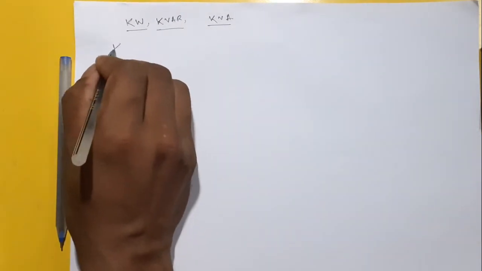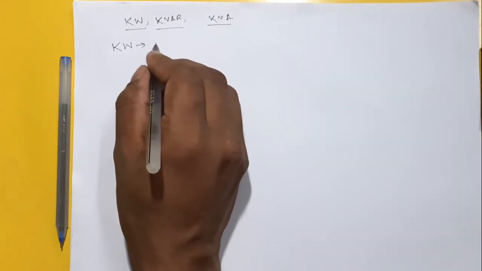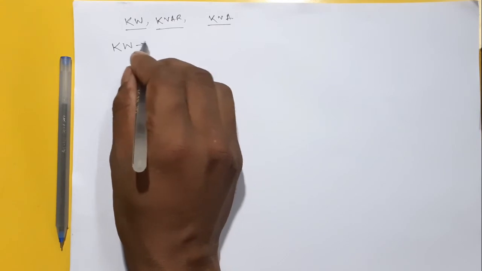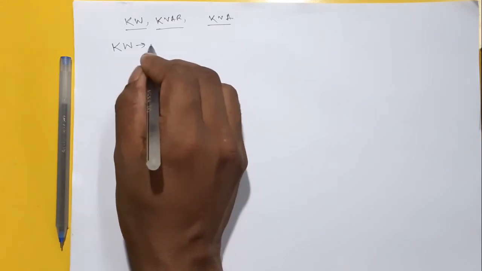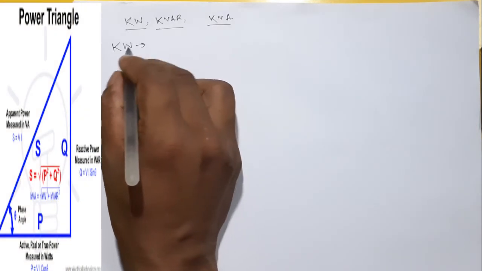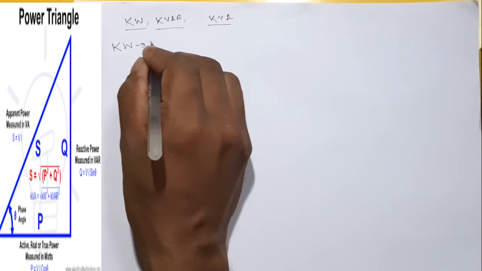So what is kilowatt? So friends, kilo means thousand. This is not a very big factor, you all know. And this is watt. Actually right now I am writing what this is called. Kilowatt is actually the active power.